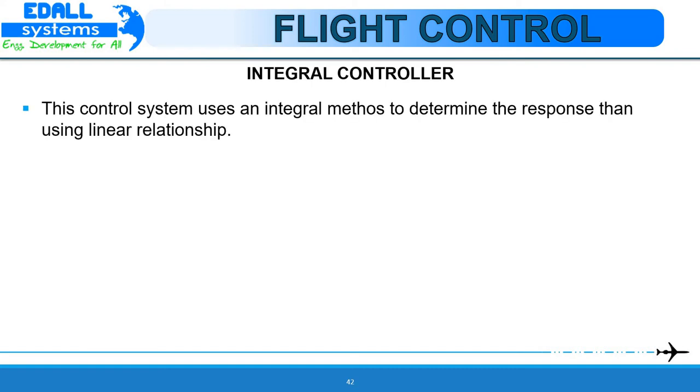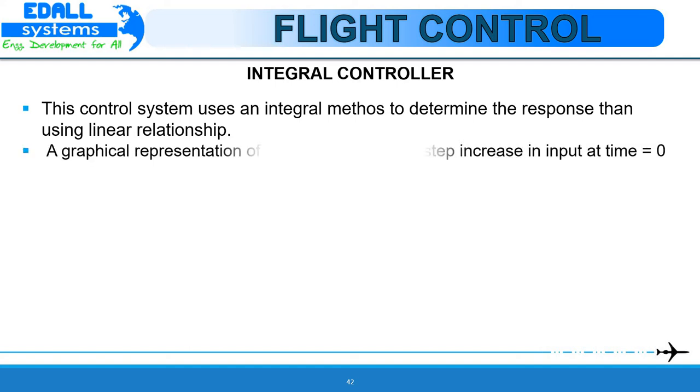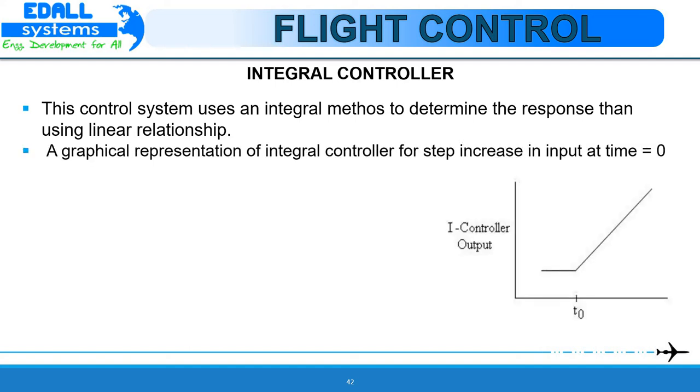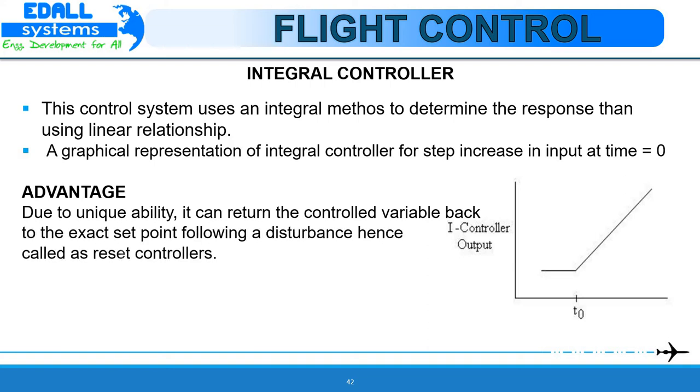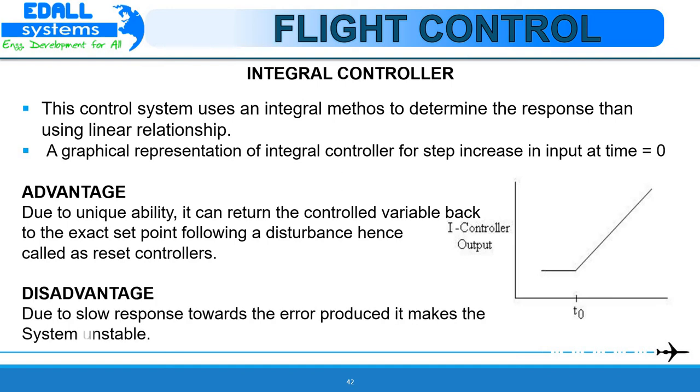This control system uses an integral method to determine the response rather than a linear relationship. Here is a graphical representation of the integral control system for a step increase in input at t equals 0. The advantage is that, due to its integrating ability, it can return the controlled variable back to the exact set point following a disturbance, hence it is called a reset controller. The disadvantage is its slow response towards the error produced, and it can make the system unstable.